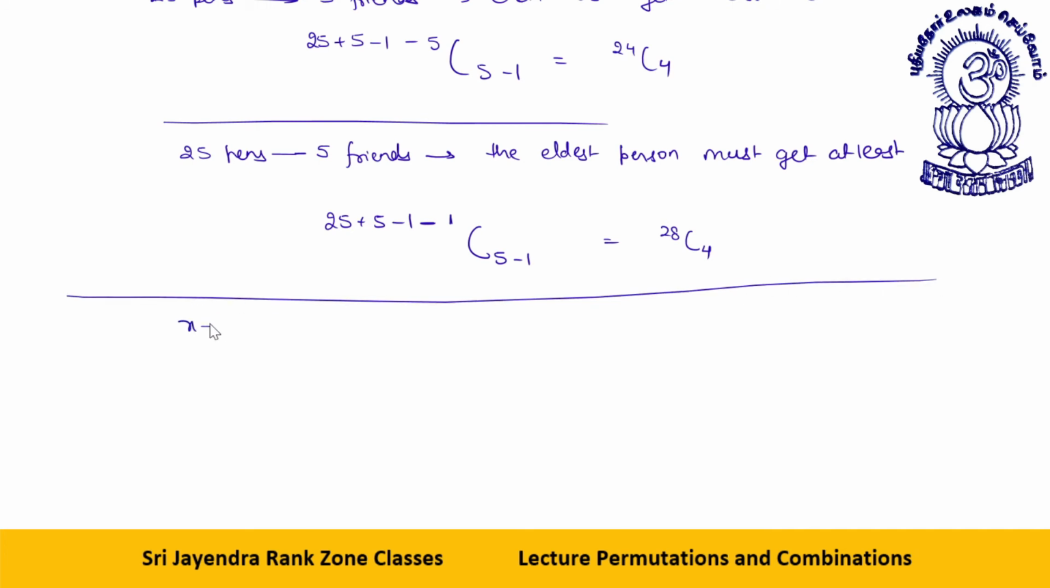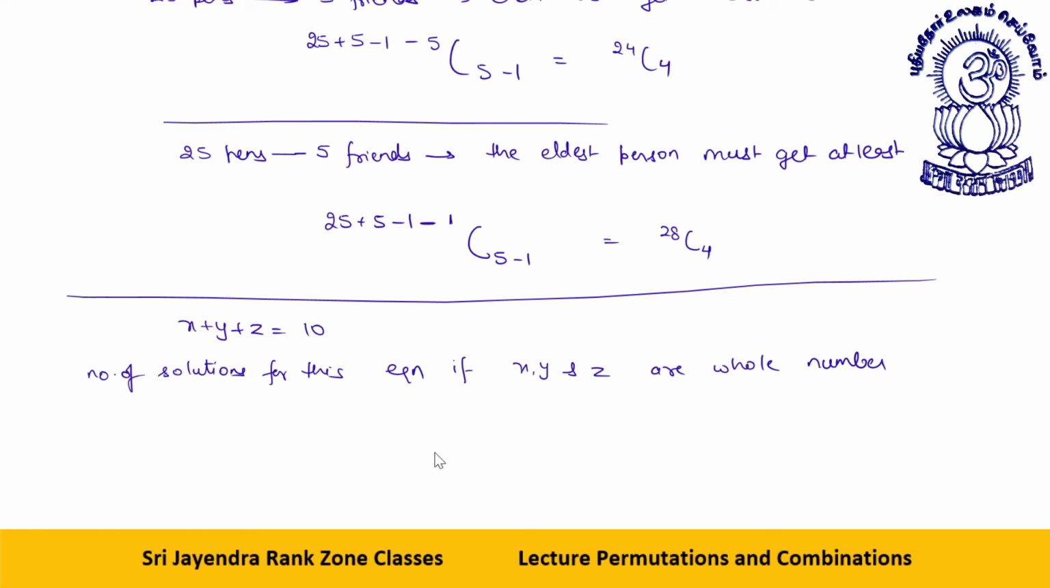Let's say x plus y plus z is equal to 10. Number of solutions for this equation if x, y, z are whole numbers. What are whole numbers? Whole numbers are those which start with 0: 0, 1, 2, 3, 4, 5.